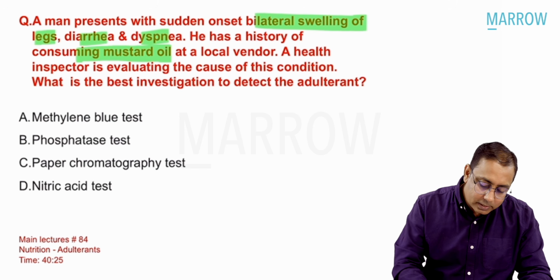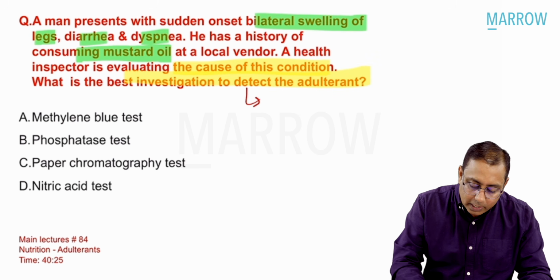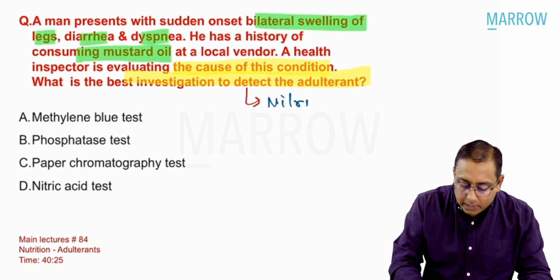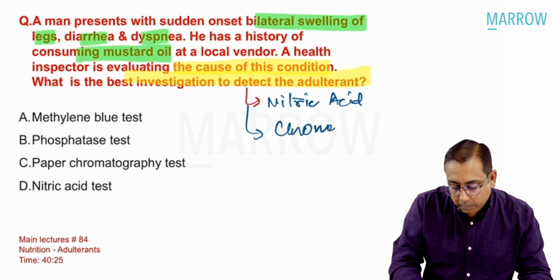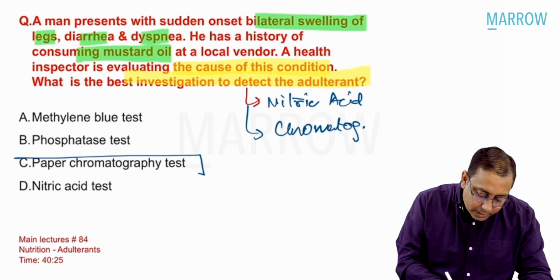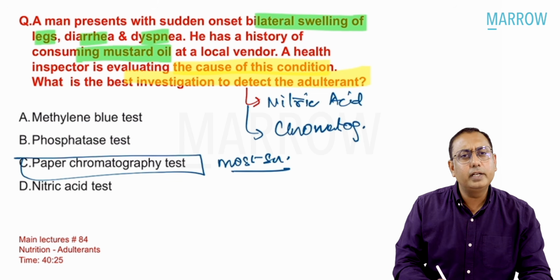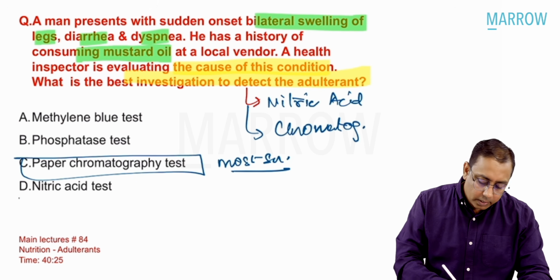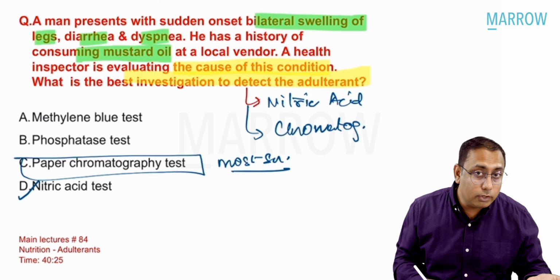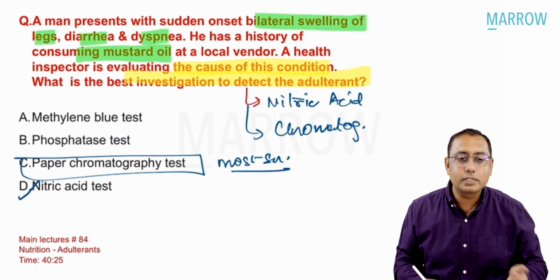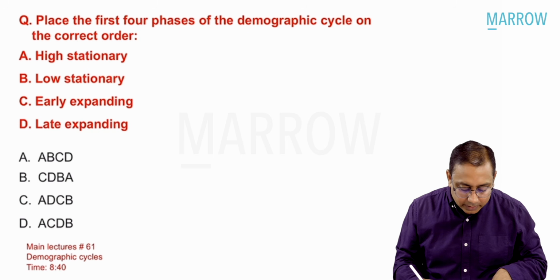The health inspector is evaluating the cause of this condition. What is the best investigation? The best investigation you can remember is a nitric acid test or a chromatography test. Please remember the best answer over here is the most sensitive test, and the usually done test is a chromatography test. However, on public health basis, we can also do the nitric acid test. If chromatography is not there in the options, you can always mark nitric acid, but if both are there, obviously chromatography test is a more sensitive and better test.